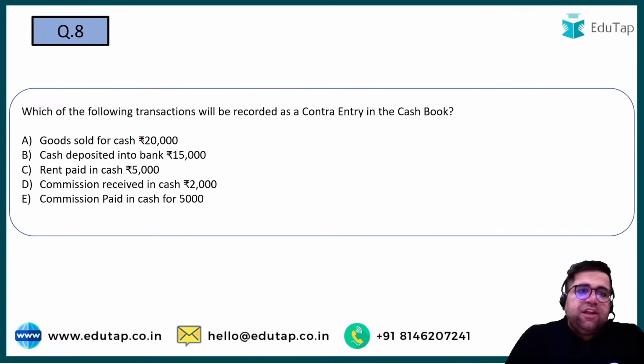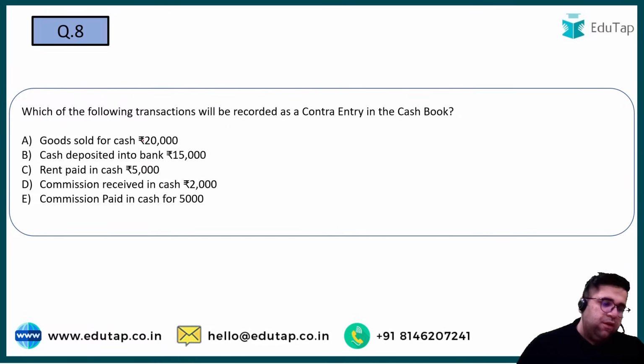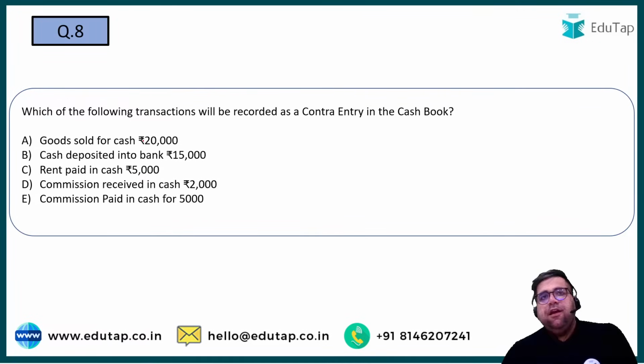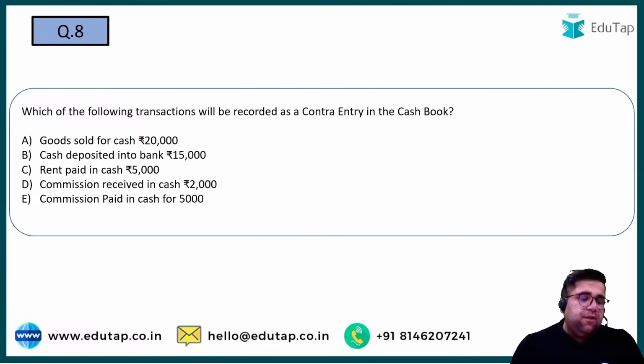Question number 8. Which of the following transactions will be recorded as a contra entry in a cash book? So first of all, you need to understand what a contra entry is. A contra entry is basically that entry which will affect your cash and your bank balance also, right? So on that basis, only option B is correct. Because if you sold goods for cash, it will be cash debited and sales credited, 20,000.